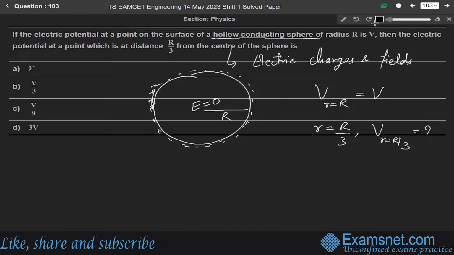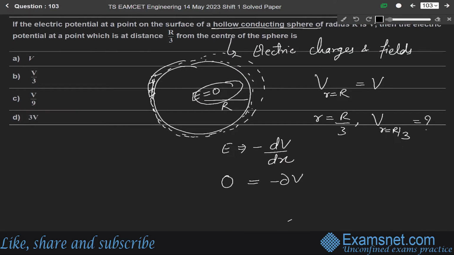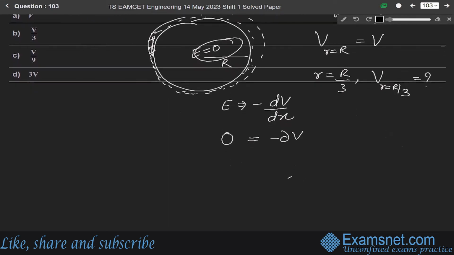As we know, the charges reside only on the surface of the sphere, so the electric field inside this sphere is 0. Using the relation, electric field is minus del V over del x. Since the electric field is 0, V is constant inside the sphere and it is equal to the value of potential on the surface of the sphere.